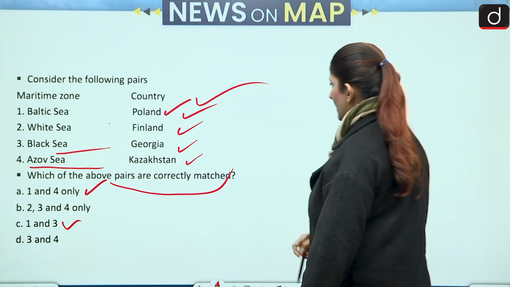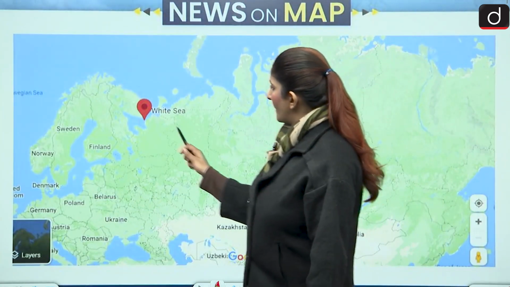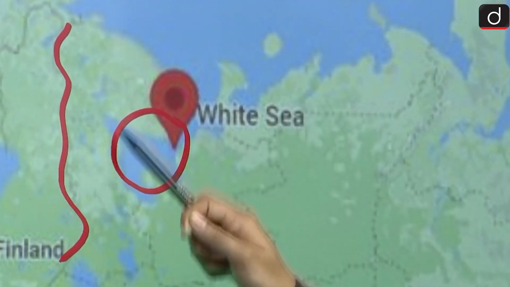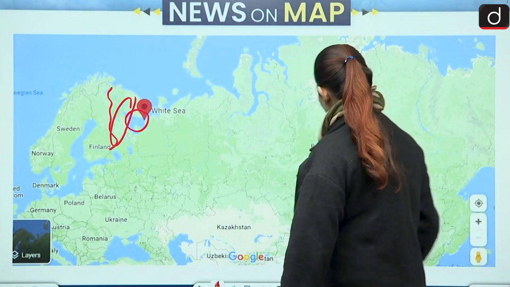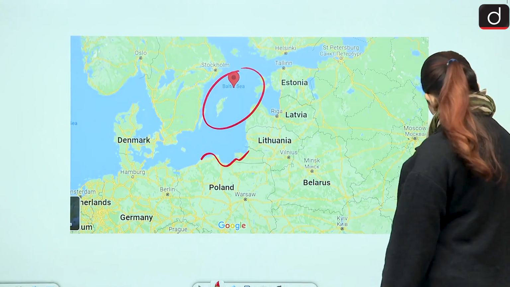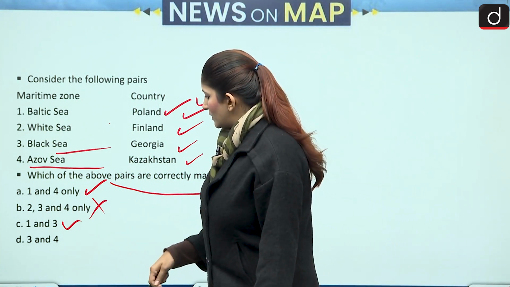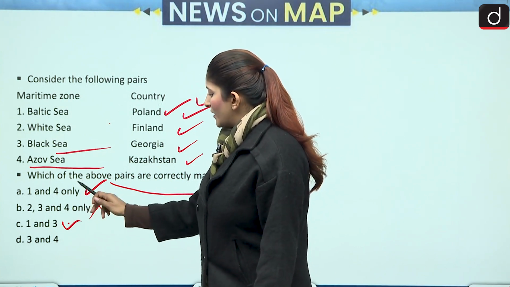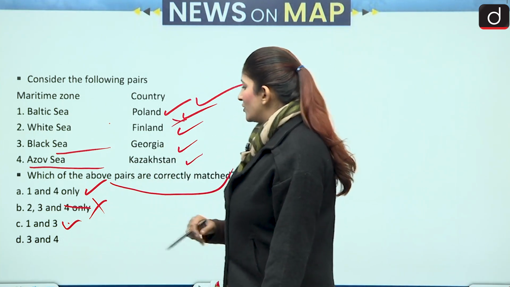The second one is White Sea and Finland. The White Sea is here, but Finland doesn't have a border with it. Tell me in the comment section, which area is this? So the second becomes incorrect. Here again, the second is to be eliminated. So now we have this and this for sure, and this is for sure not the correct answer. The second is not correct. Next, Black Sea and Georgia.